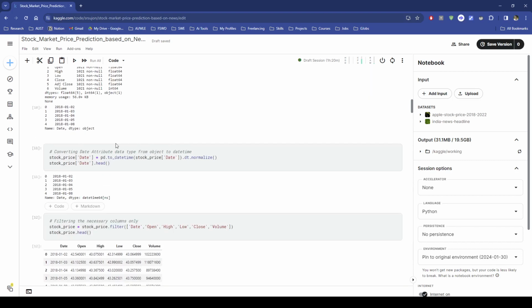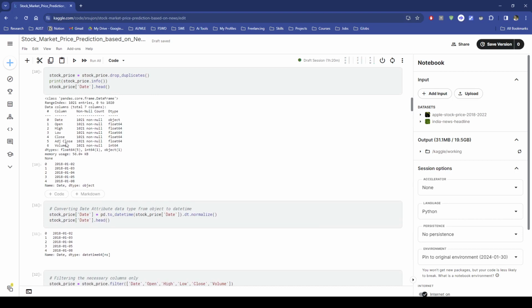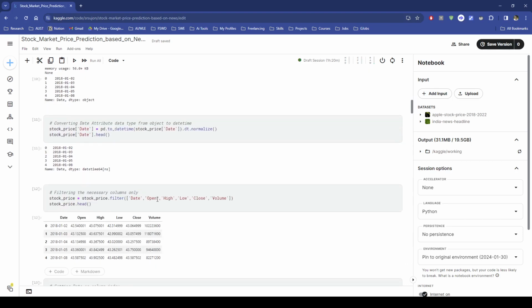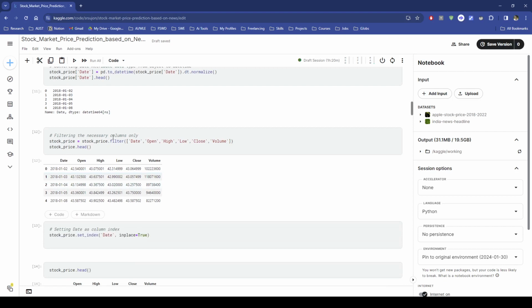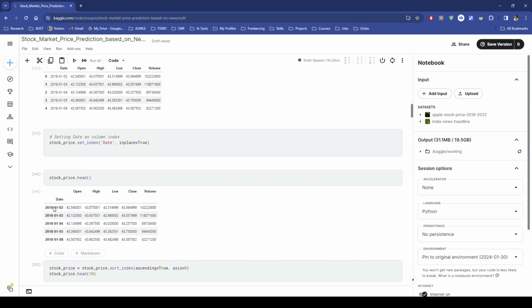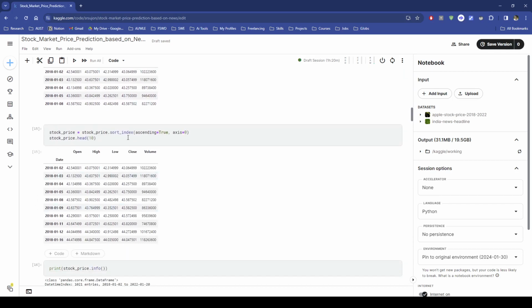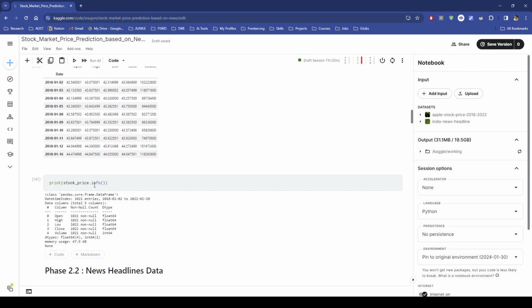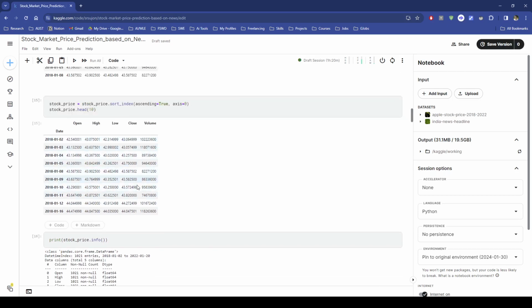Then we don't need all the columns. We only need the date, open, high, low, close, and volume columns only, so I did a filtering here. After that, I have done the index setting according to dates, then sorting according to ascending order. So this is our final stock up to phase 1.